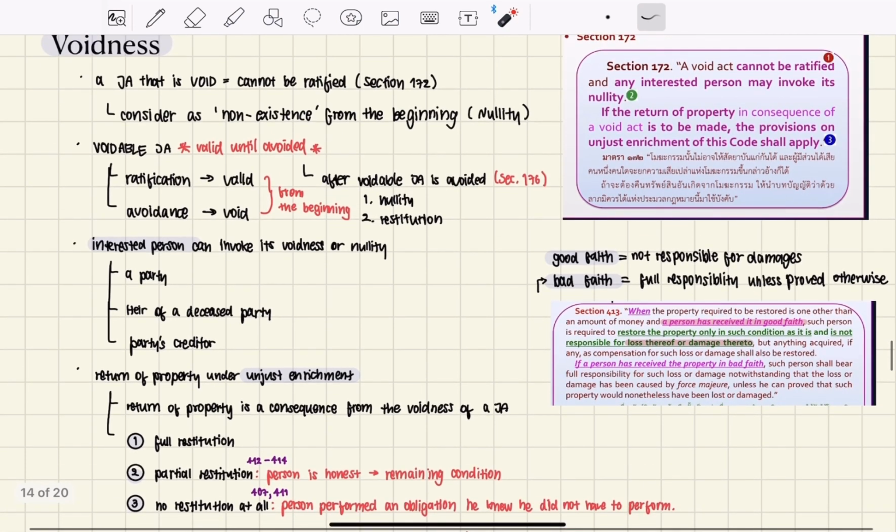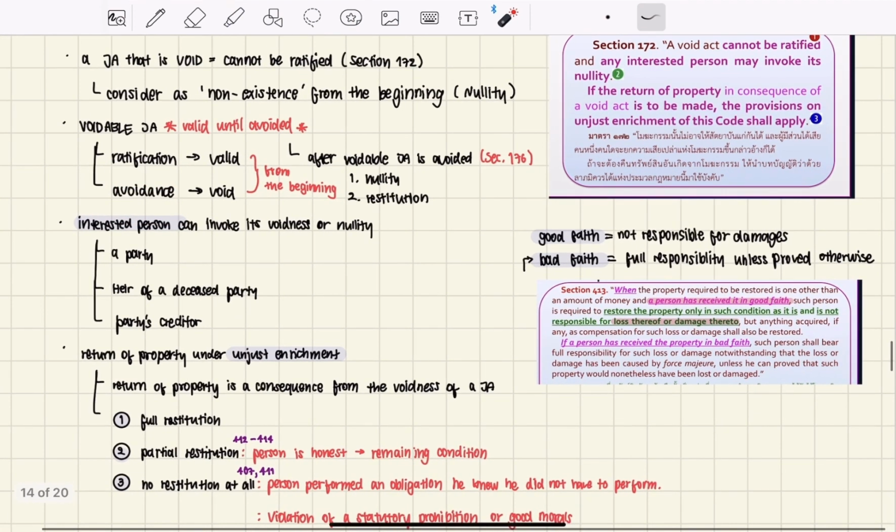But there is also a voidable JA, which is valid until it is avoided. So a person would have two options. First is to ratify the juridical act, and second is to avoid the juridical act. If a person ratifies it, the JA becomes valid. But if the person decides to avoid the JA, then it will become void, and when it becomes void, this will be applied instead.